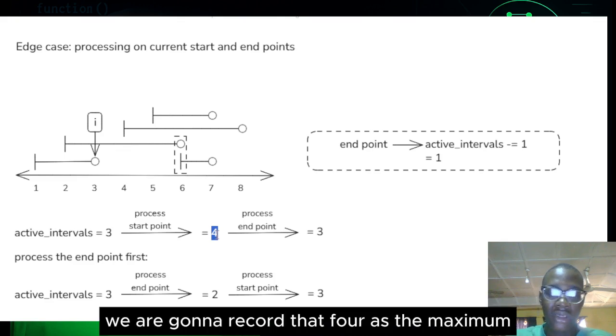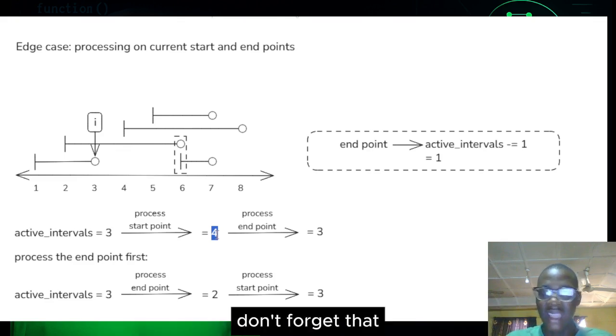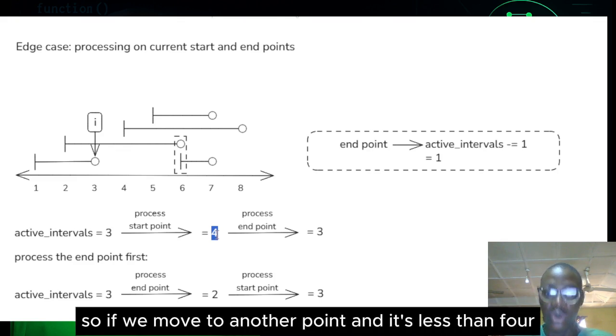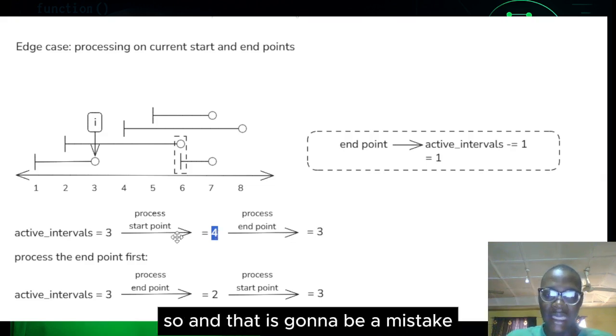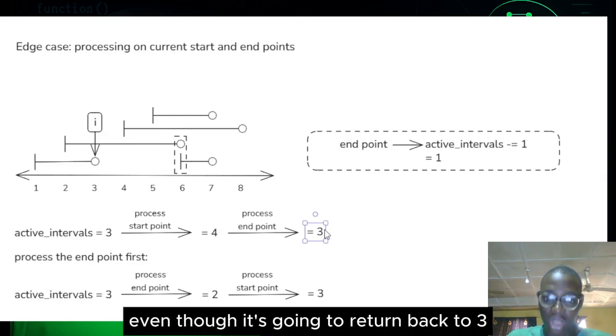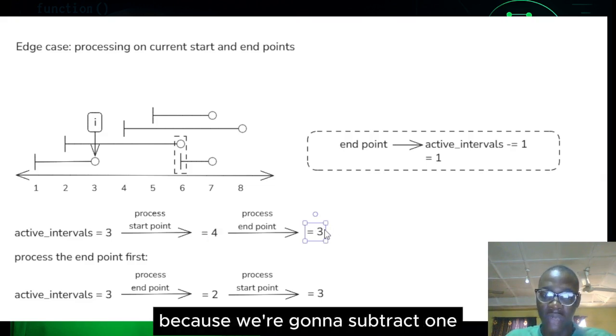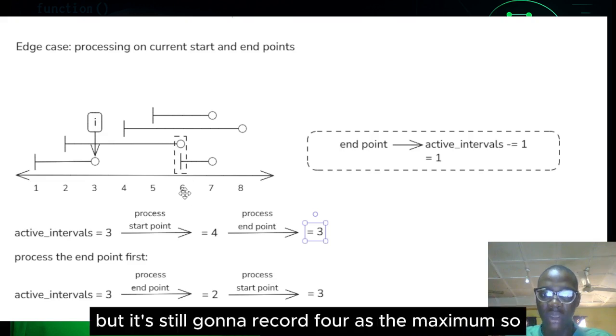We are going to record that 4 as the maximum. Don't forget that we are actually interested in the maximum. So if we move to another point and it's less than 4, we are not going to take that as the maximum. We're going to take 4 as the maximum so far, right? And that is going to be a mistake, even though it's going to return back to 3 because we're going to subtract 1 because of this end point, it's still going to record 4 as the maximum.